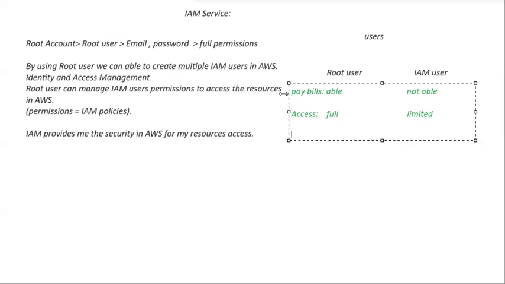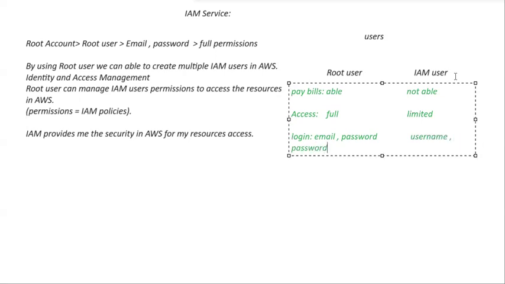Now you can tell me how this IAM user will log in. This IAM user will log in by using email and password, right? So how will the root user log in? By using email and password. How will this IAM user log in? By using username and password. From the console, this root user can log in by using email and password, and IAM user can log in by using username and password.